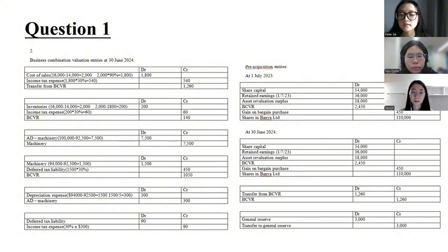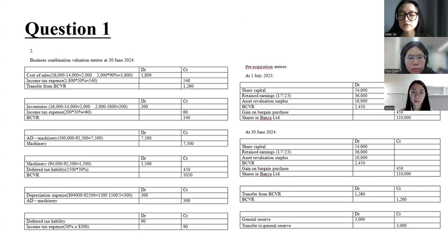In addition, the equipment is depreciated during its remaining useful life and considers the increase in fair value. Deferred tax liability is due to an increase in the fair value of inventory and is expected to generate tax in the future.